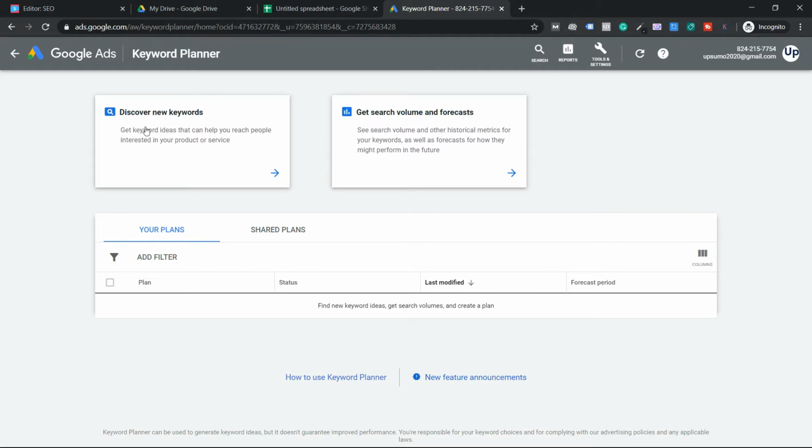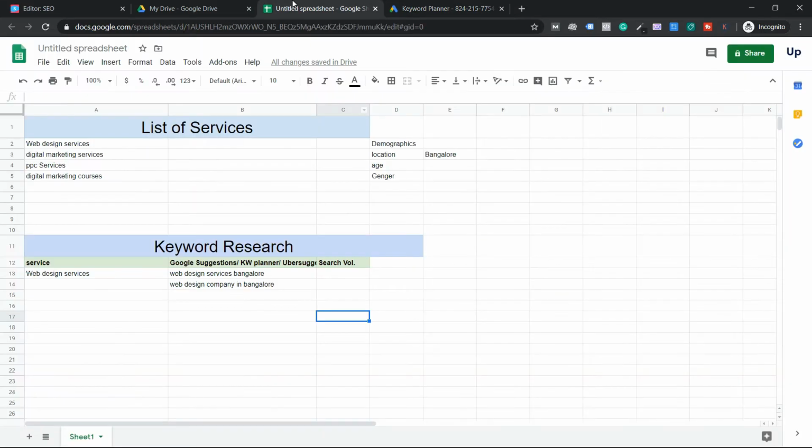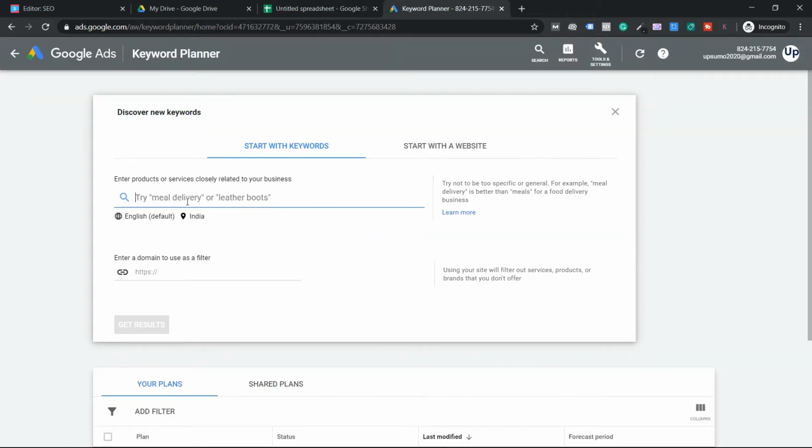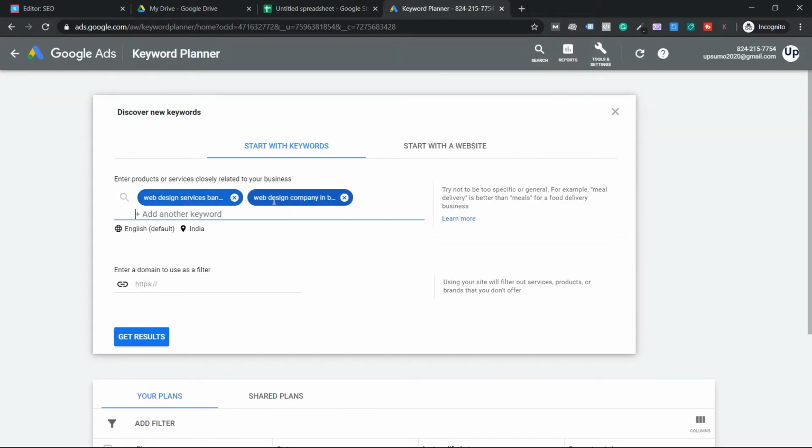Okay, so as of now, I'll go for discover new keywords. What I'm going to do is copy these two keywords, go back here, and paste them here like this. If you have one, you can add one also, nothing wrong.